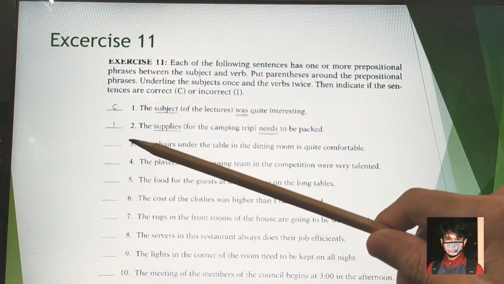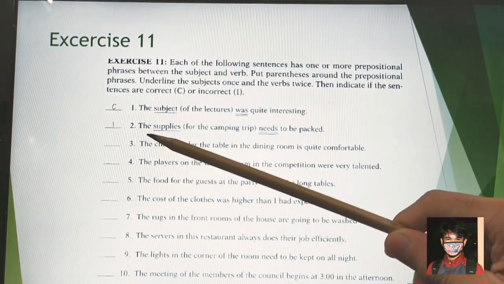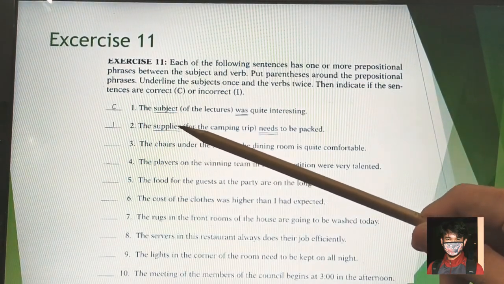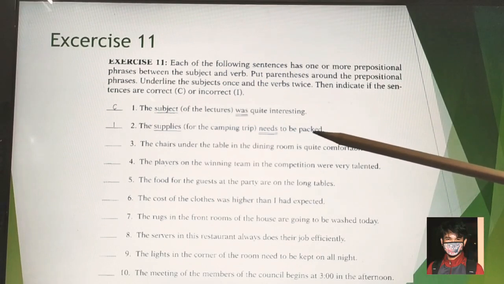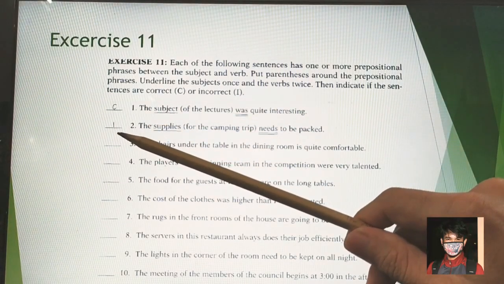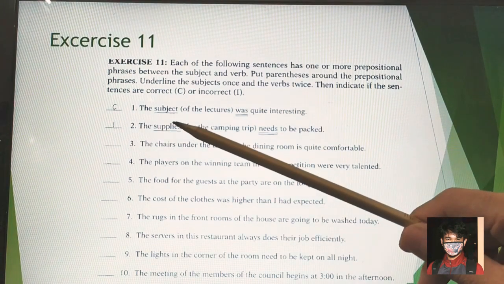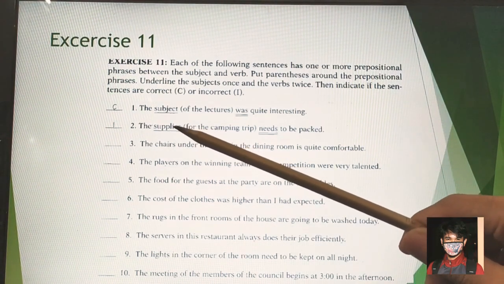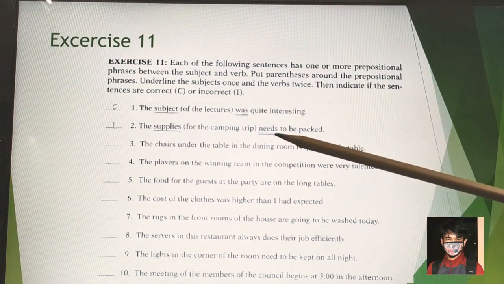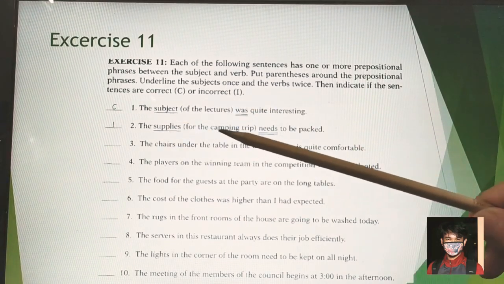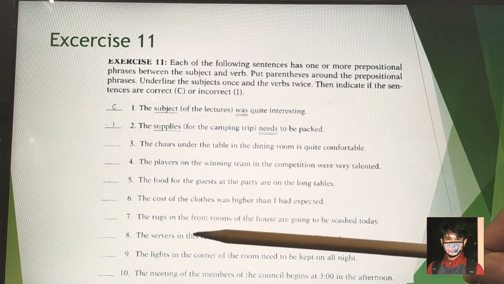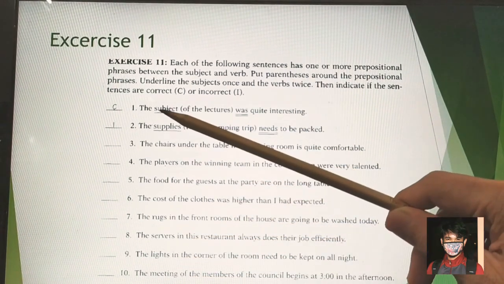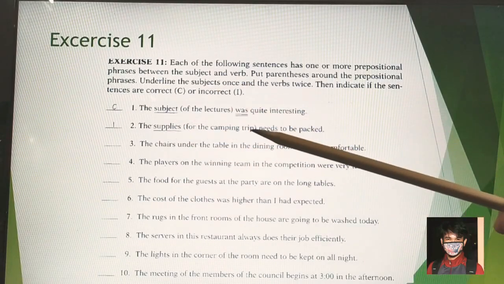So what about number 2? Number 2, we have the supplies, plural, for the camping trip needs to be packed. So it is identified as incorrect. Why? Because it is plural and should be followed with verb 1, not added with s. So it should be the supplies for the camping trip need to be packed. So that's the point. You should figure out the subject and take a look at the verb.